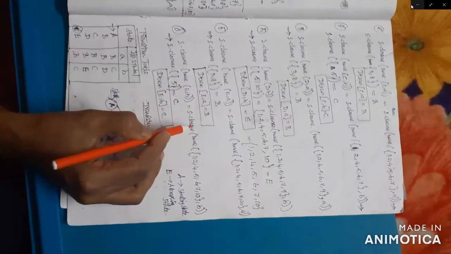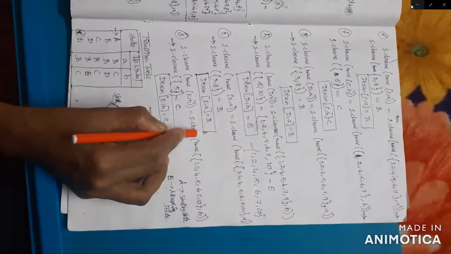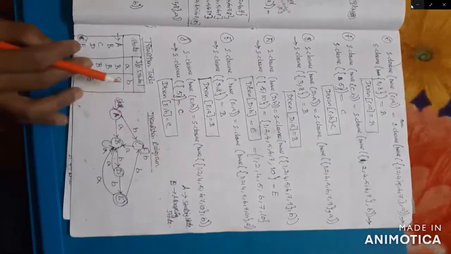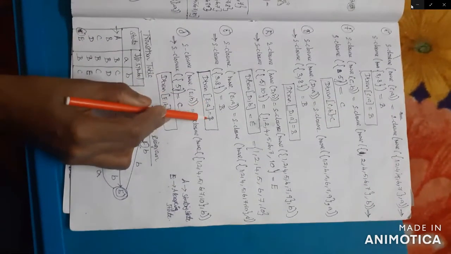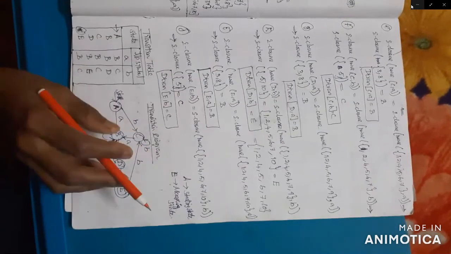Until you get no new state, you continue, and now you can stop. So E comma A equals B, and E comma B equals C.